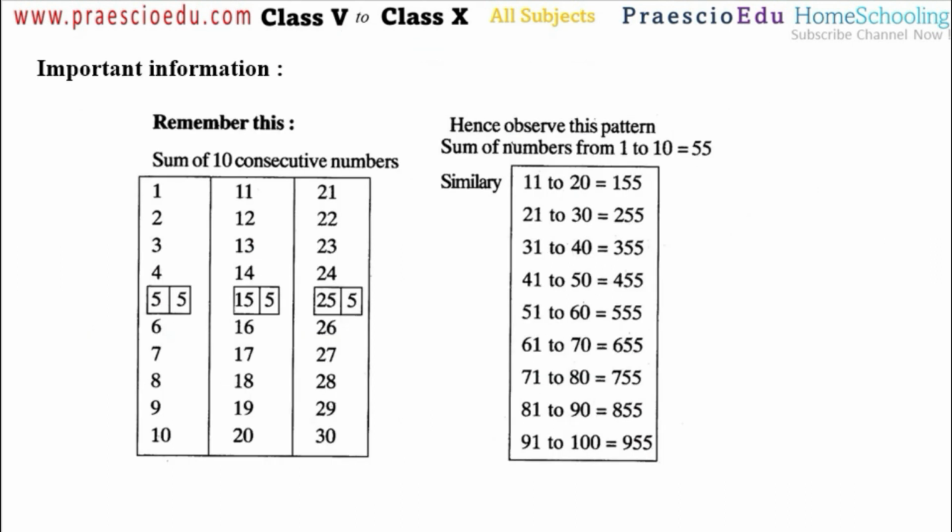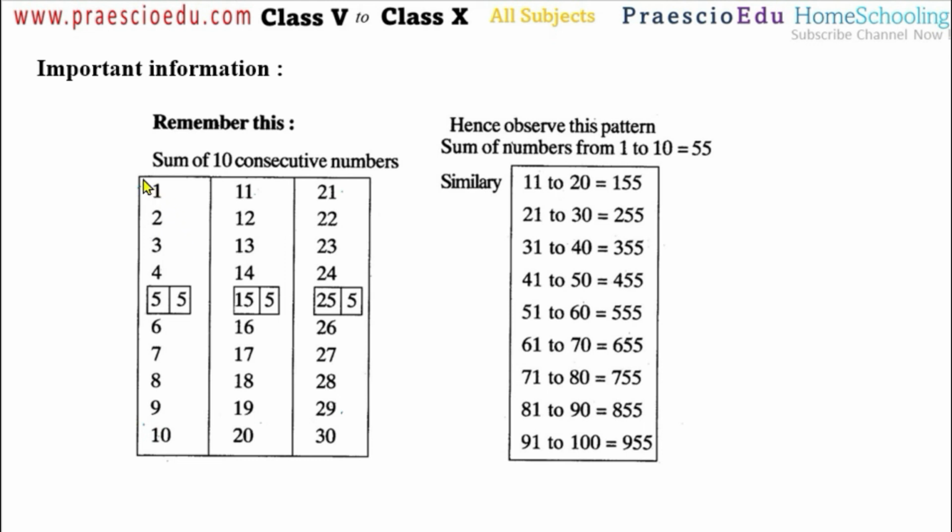After this one, this is very important from an informative point of view. So remember this one. There are the numbers 1 to 10 and 11 to 20, then 21 to 30. Likewise there are the numbers 1 to 100, and we already saw this in our mathematics one topic, where we found the prime numbers, twin prime pairs, square numbers, triangular numbers. Now continuing with that, suppose 1 to 10, these are the numbers.